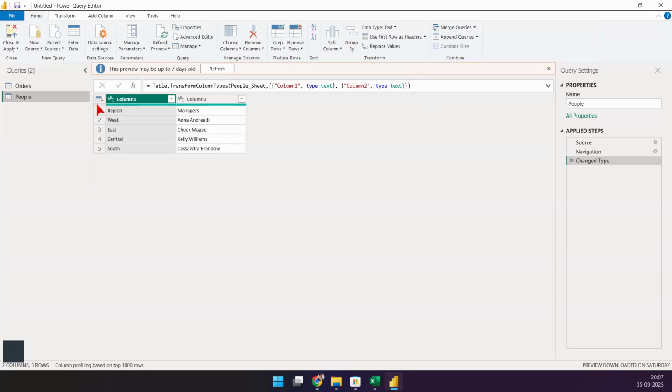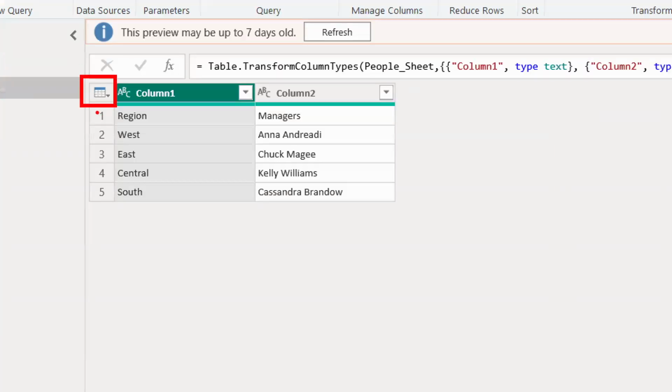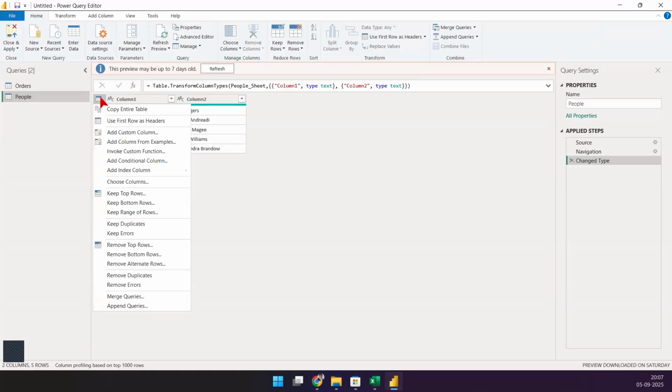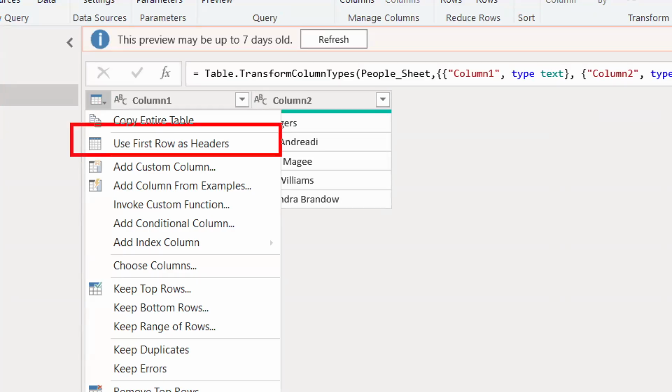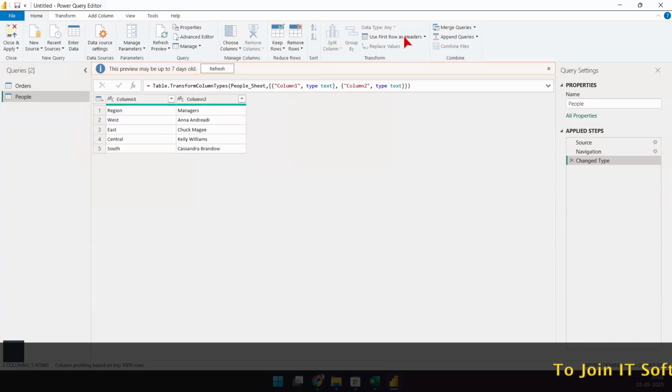You can also do this from this icon. Can you see the small icon here? Yes, the intersection of rows and columns. Click and you'll find the same option, the second option here. It's "Use first row as headers". So whatever is comfortable for you, whatever you can get to quickly, go and use that option. I'm going to use this option here.